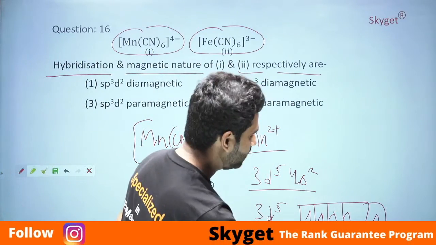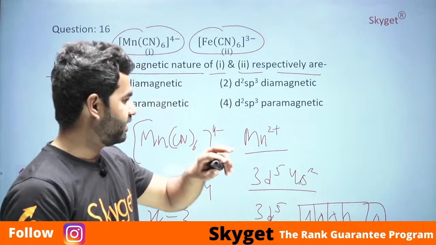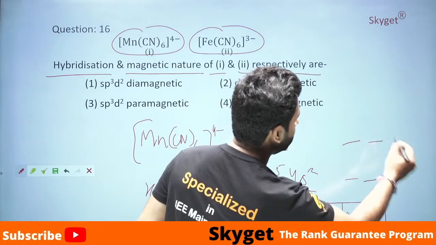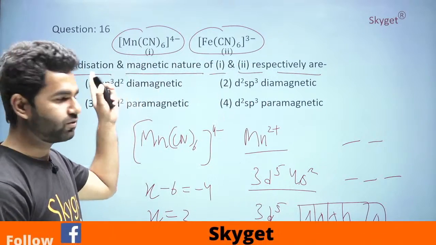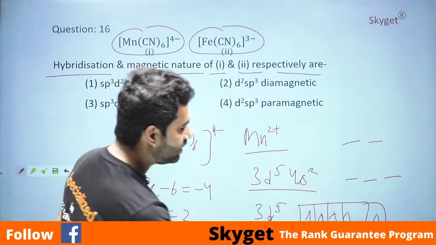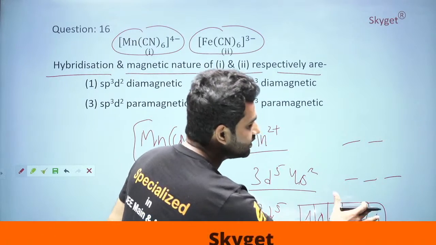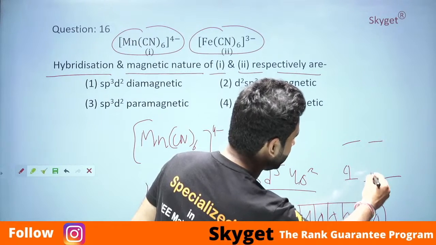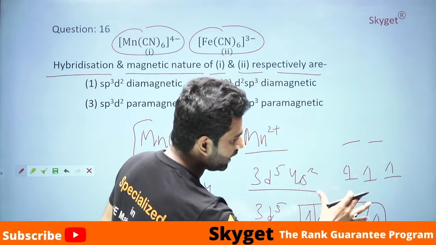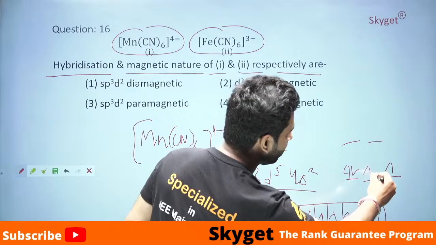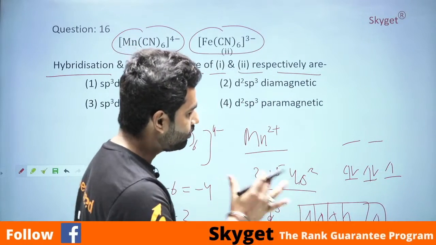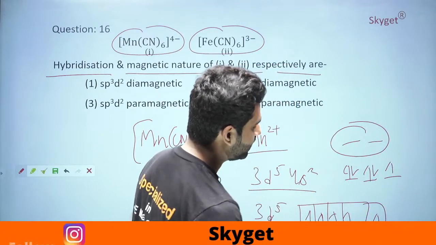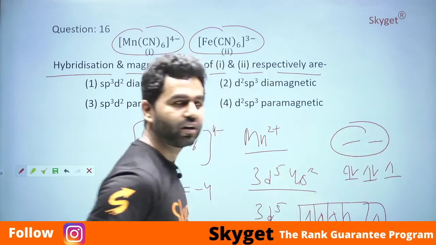These 5 orbitals split into two different levels of energy. In the presence of a strong ligand, these 5 electrons stay at the lower energy level and pair up there. We have 5 electrons, so they pair up like that, 1 2 3 4 5. So what is remaining? These 2 d orbitals remain with us.